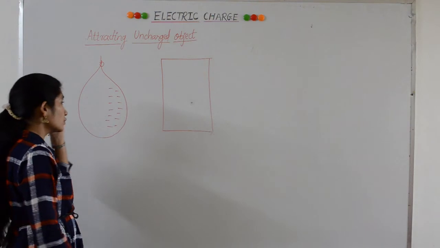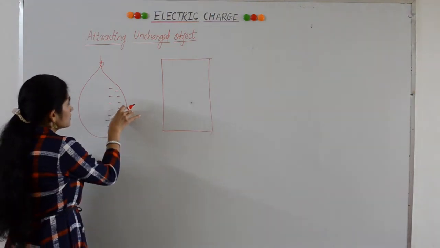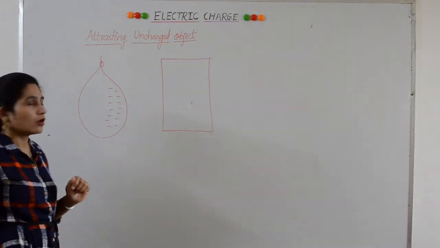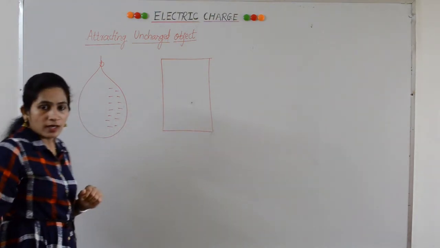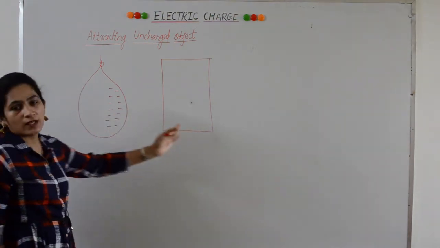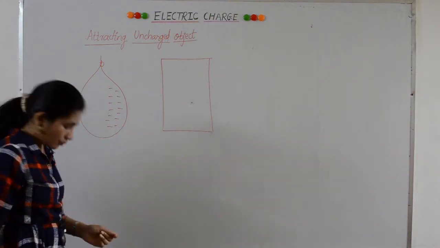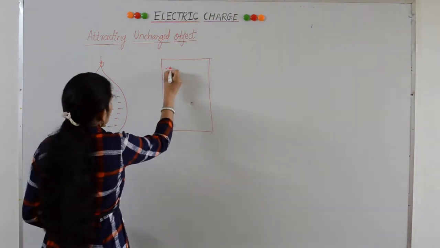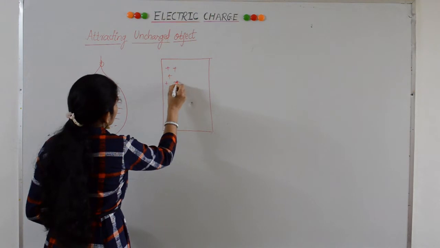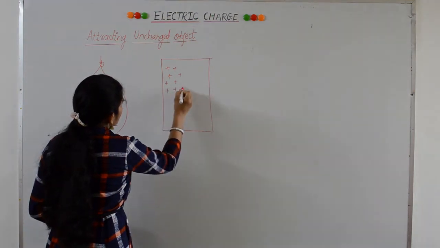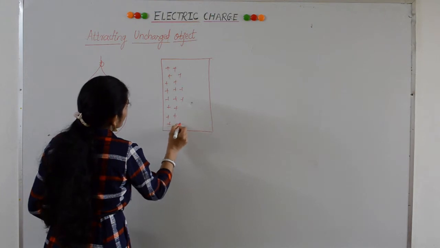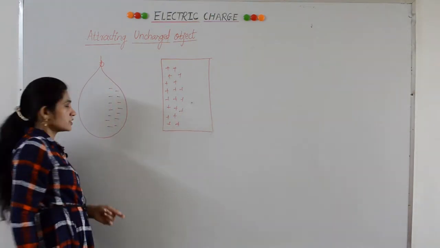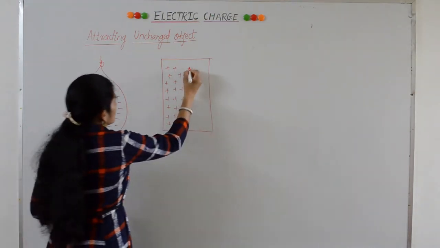So what happens when this balloon is brought close to the wall? It attracts the positive charges from this wall, as there is attraction between unlike charges, that is negative and positive. It attracts positive charges in this wall and repels negative charges, because there is a repulsion between like charges.